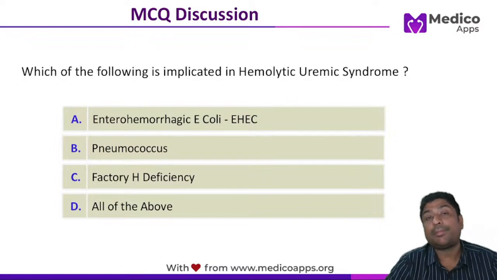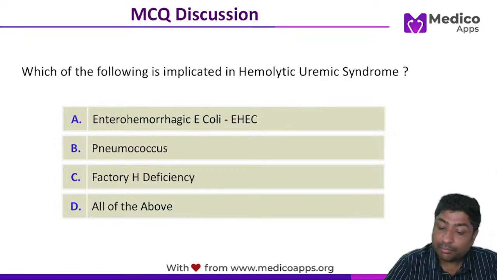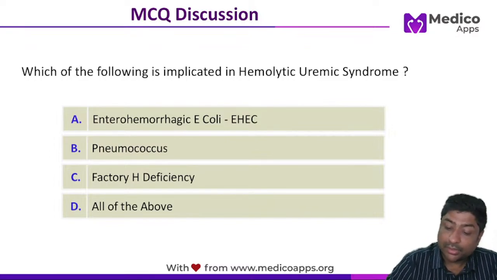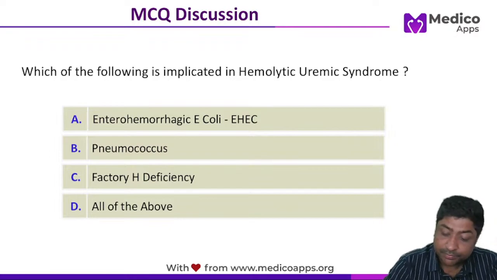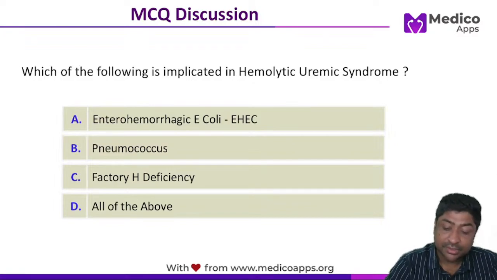Let's look at some of the important clinical features of multiple sclerosis. The most common presenting features of a multiple sclerosis patient will be sensory symptoms.